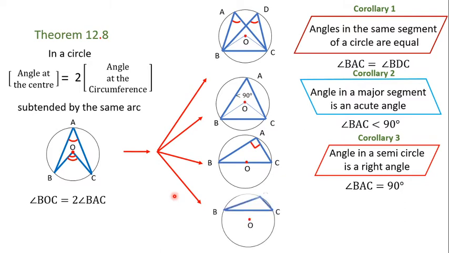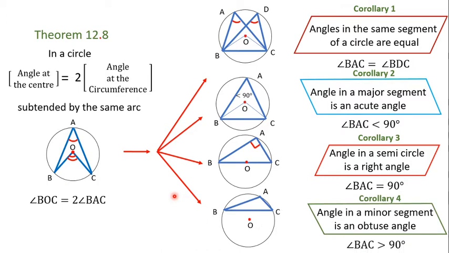And finally, corollary number 4 states that angle in a minor segment is always an obtuse angle. So here is a minor segment and this is the angle in a minor segment. This has to be an obtuse angle because if you join OB and OC, you will get the reflex angle BOC at the center, which is greater than 180.